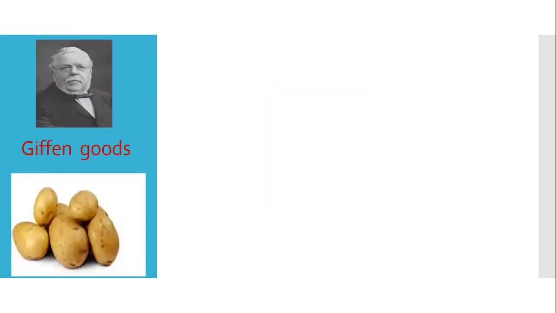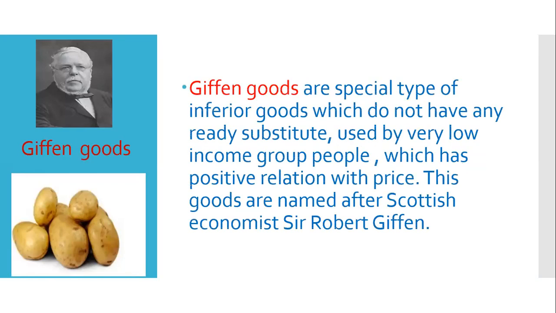Now let us know what Giffen goods are. You may think the name Giffen goods is peculiar, but it is actually named after a Scottish economist, Sir Robert Giffen. Giffen goods are a special type of inferior goods which do not have any ready substitute, used by very low income group people, which have a positive relation with price. What does it mean actually?